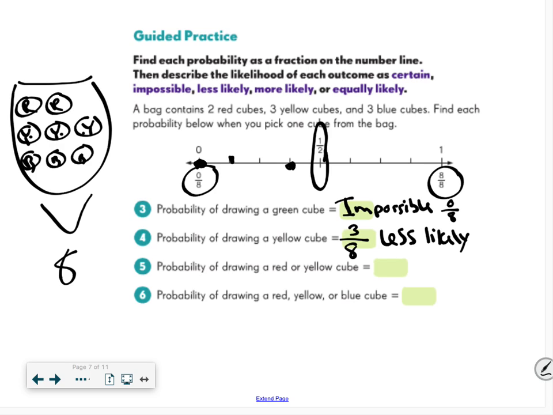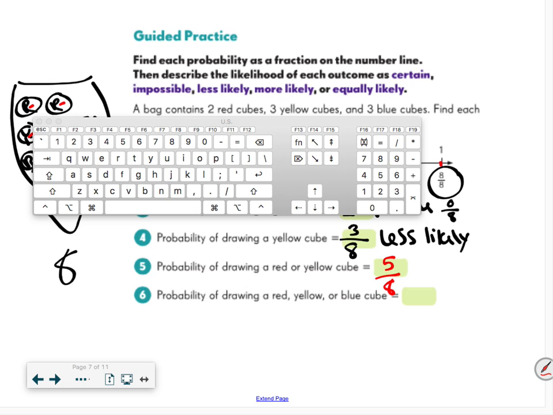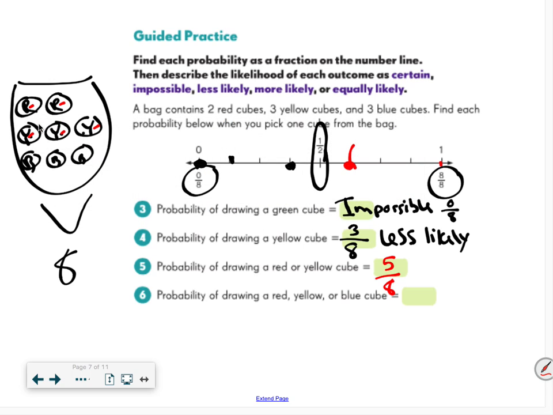0 out of 8. Probability of drawing a red or yellow. Okay, so I have to count all my red or yellow. So there's 1, 2, 3, 4, 5. That means I have 5 favorable outcomes that I could get because I could get red or yellow out of 8 total things. And again, I'm thinking, can I simplify this? Well, the factors of 5 are 1 and 5, and I know 5 can't go to 8, so I can't simplify. And now I'm looking for 5/8. Well, here's 8/8, 7/8, 6/8, 5/8. 5/8 is past the equally likely, but it is not quite certain, so I'm going to say that's more likely that will happen.